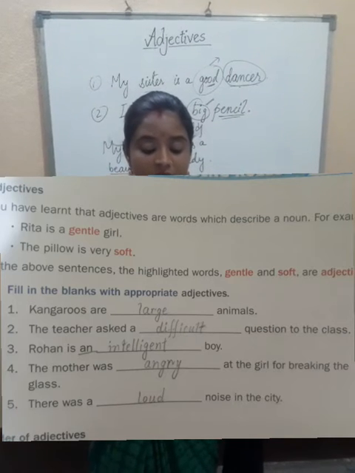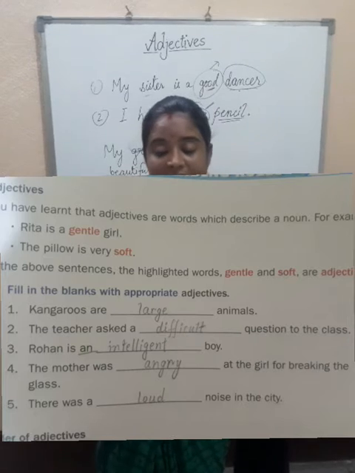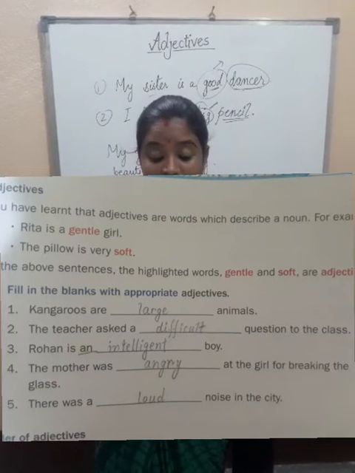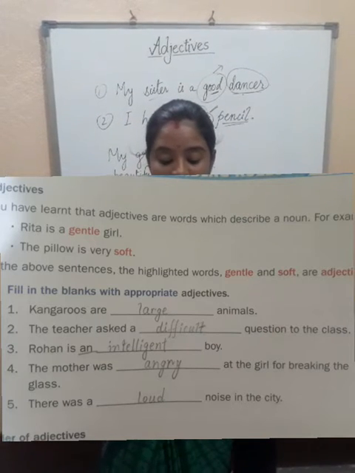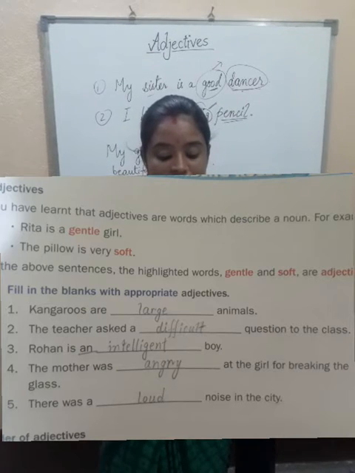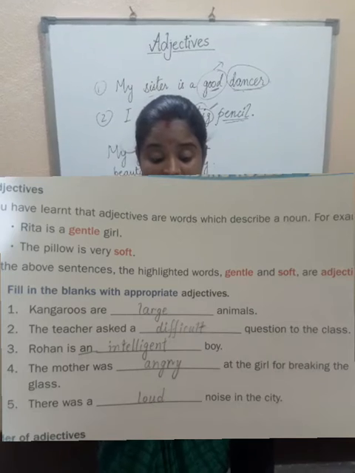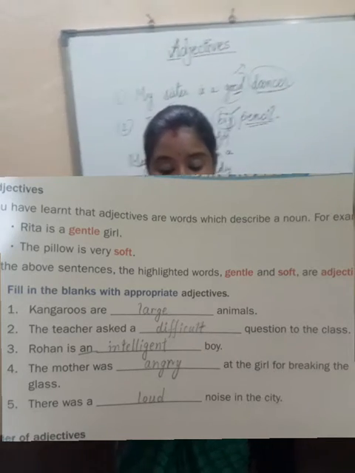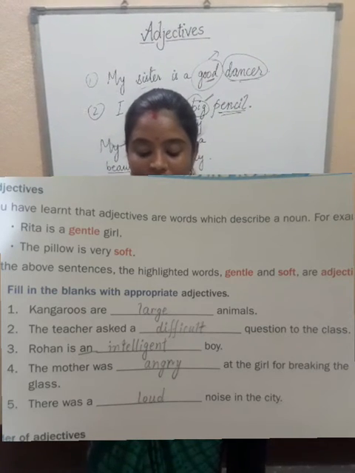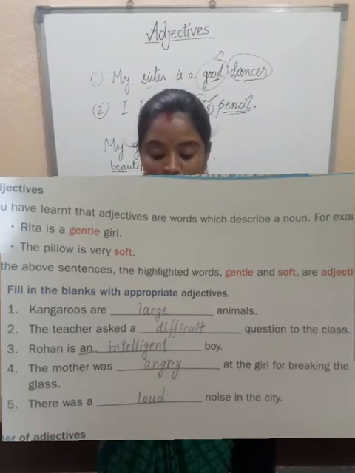Now question number 3. Rohan is an dash boy. The word an is given here, so the starting letter should be a vowel. You cannot start with any consonant letter. I mean, you cannot write Rohan is an clever boy. Clever boy can be correct, but the article given here is an. So the starting letter should be a vowel. That's why I have written here intelligent. Rohan is an intelligent boy.